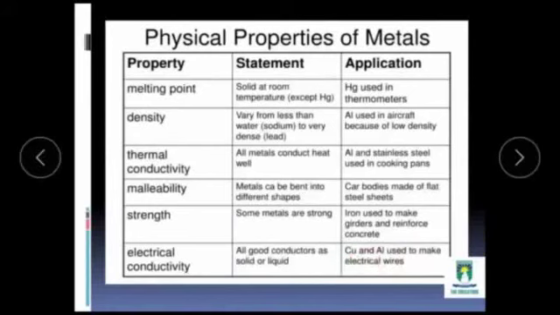So these are the physical properties of metals, that is melting point, density, thermal conductivity, malleability, strength and electrical conductivity. They usually have high melting points. Their density varies from less than water, or they may be more dense like lead. They are good conductors of heat. Thermal conductivity. Malleability, they can be converted into any shape. Okay. Strength, some metals are very strong and they are also very good conductors of electricity.